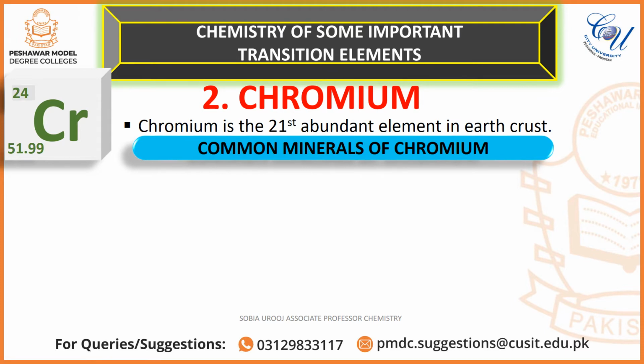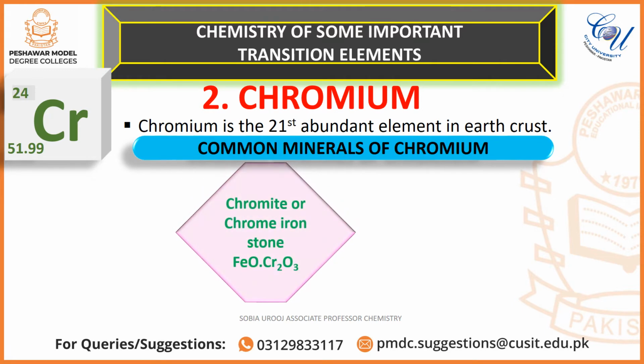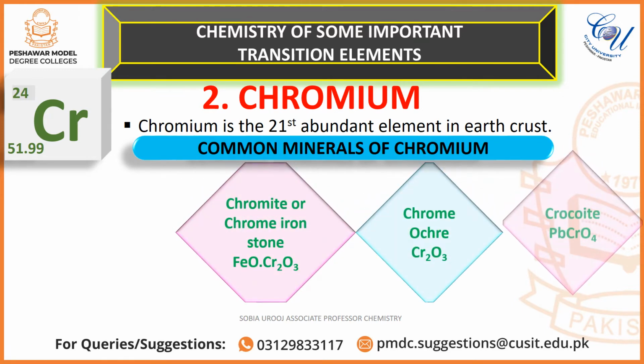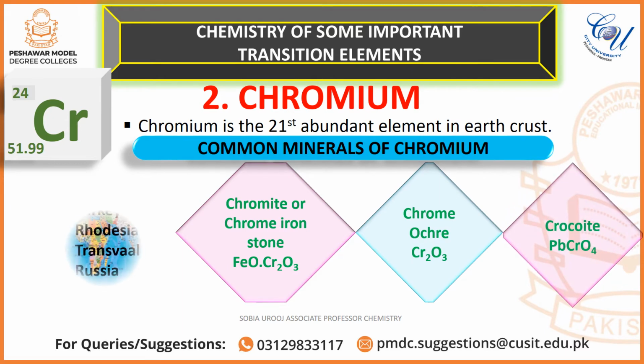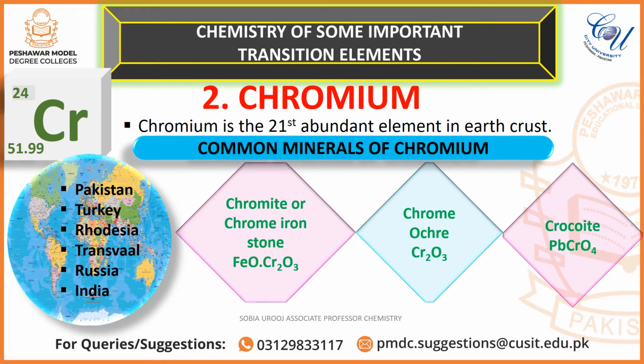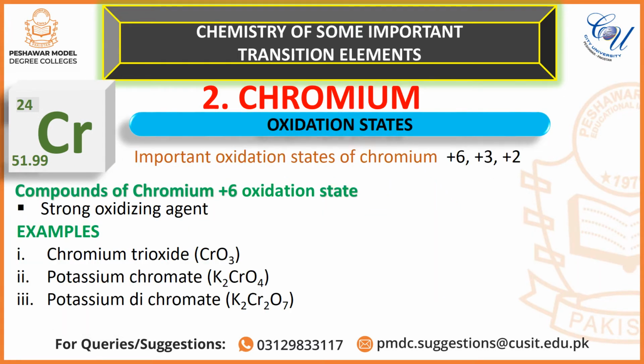Common minerals of chromium are chromite or chrome ironstone, chrome ochre, crocoite. Chrome ironstone is commonly found in Pakistan, Turkey, Rhodesia, Transvaal, Russia, and India. Important oxidation states of chromium are +6, +3, and +2.